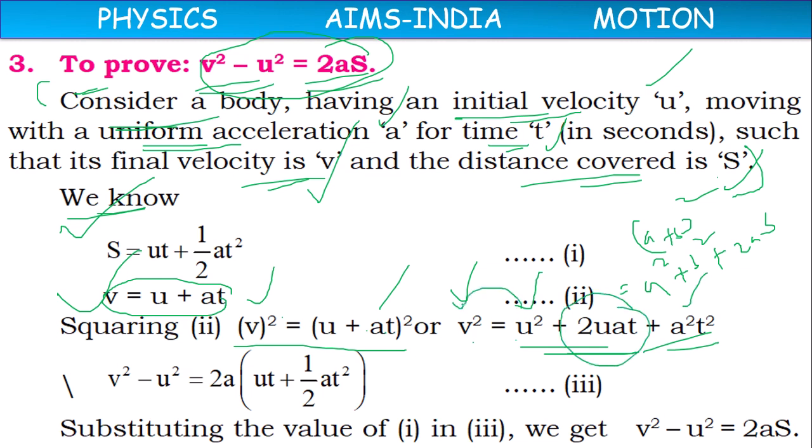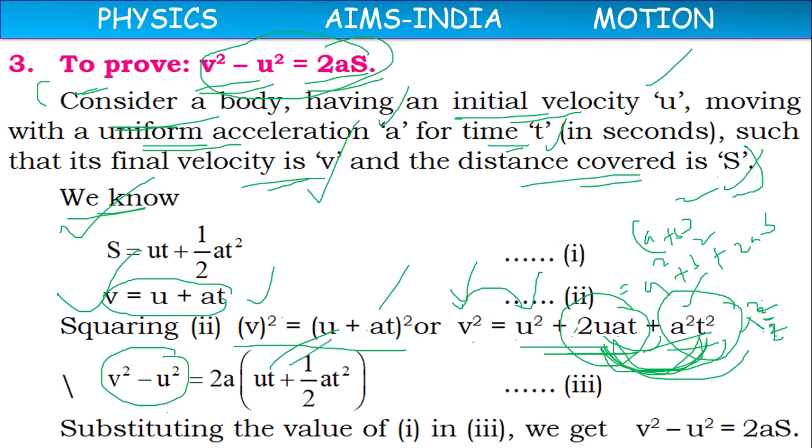So u square comes to this side: v square minus u square equals 2uat plus a square t square. Here there is no 2, so we can write it as 2 by 2, so the value does not change. From these two terms, if 2 is taken common and a is taken common, ut will remain, and in the second term, 1 by 2 will remain, with one a going out of a square, and a t square remains.